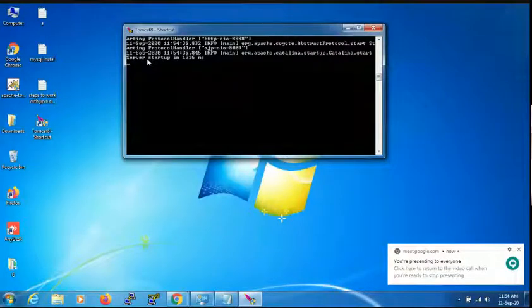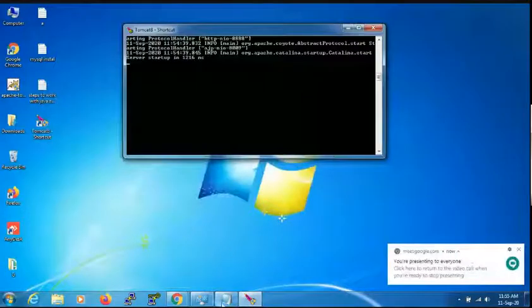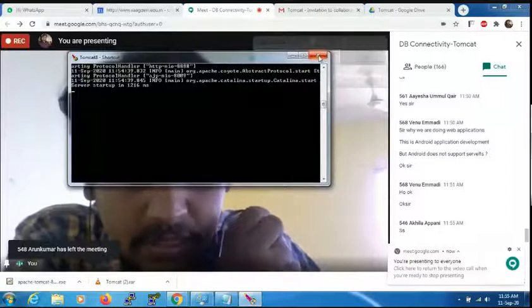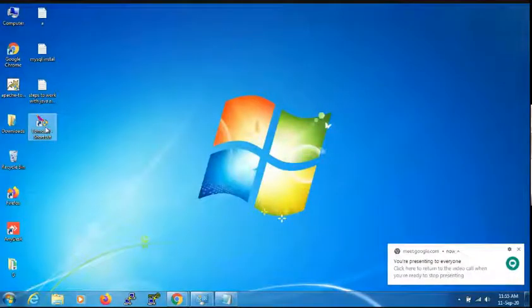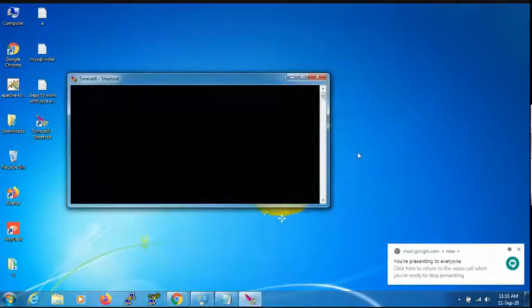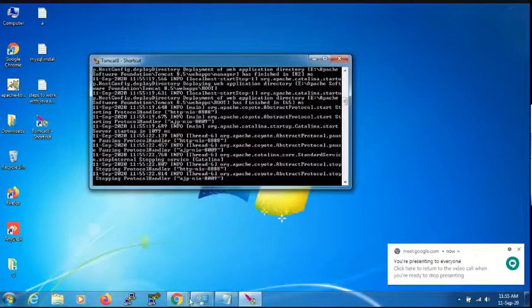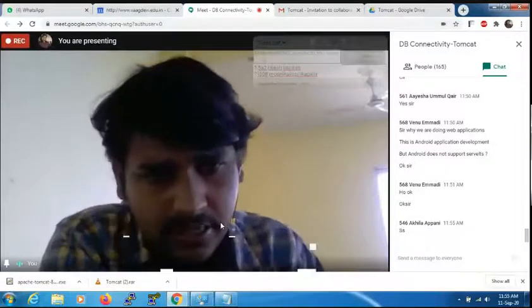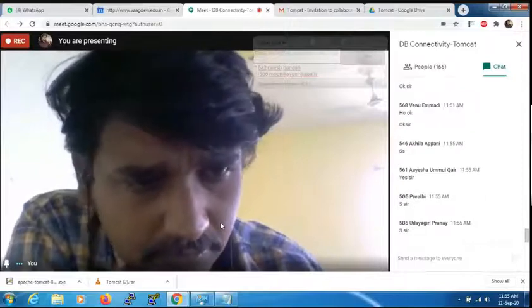Clear, everyone? Clear, please. Okay. Right. When you want to shut down the server, just click on the close button here, and the Tomcat server will be off. If you again want to switch it on, double click on Tomcat 8, and the server will run. If you want to turn off the server, just click on close. Did you understand how to start the server and how to stop the Tomcat server? Yes, yes.